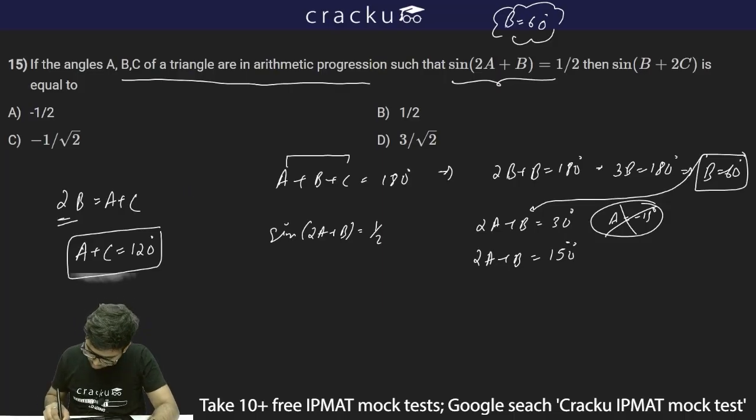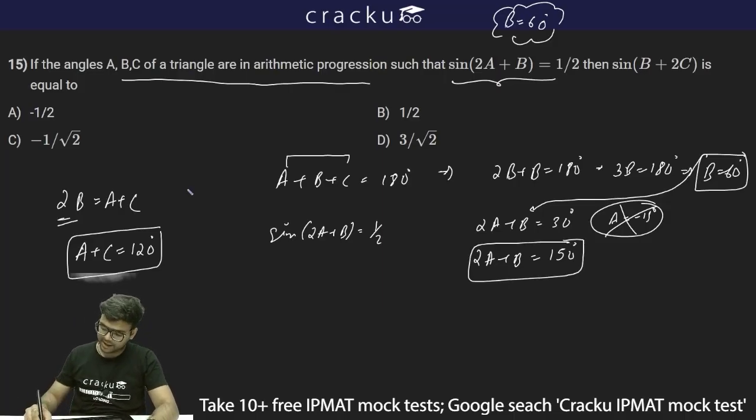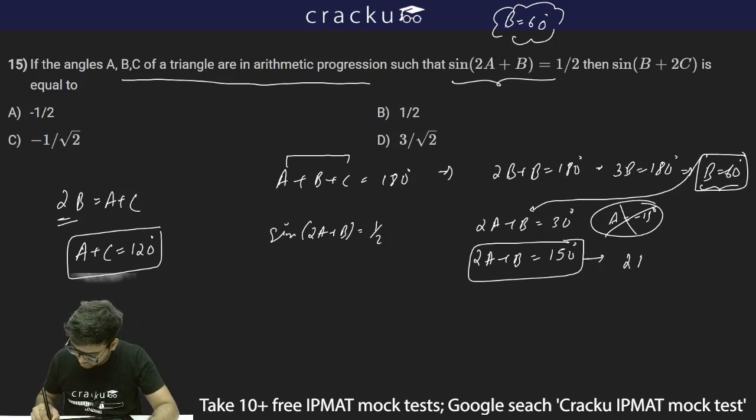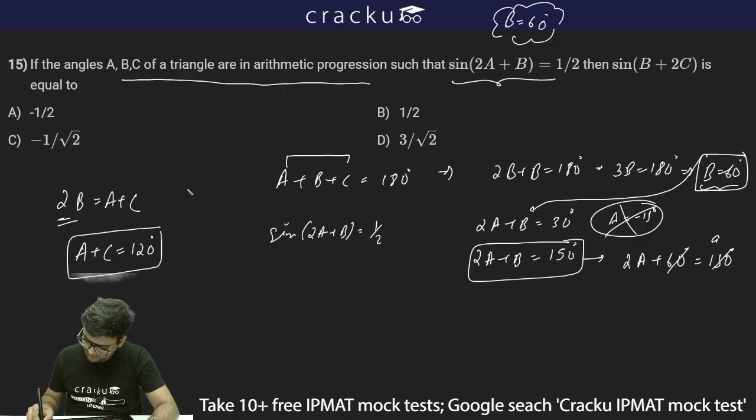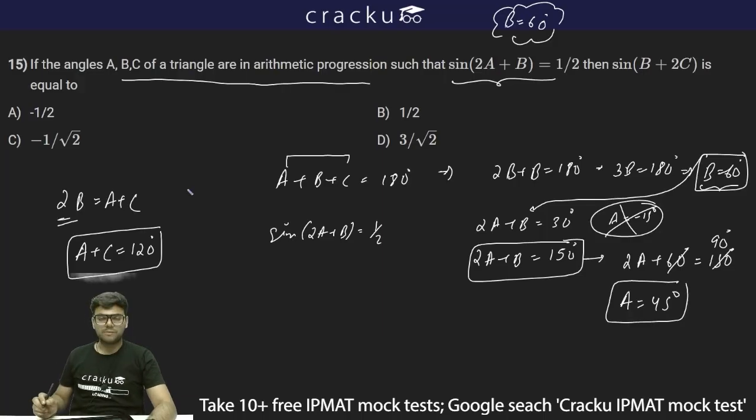So thus I can say 2A plus B is equal to 150 degrees, and instead of B, I can write 60 degrees. So 2A plus 60 is equal to 150 degrees. This will be 90 degrees, and thus A will be equal to 45 degrees.